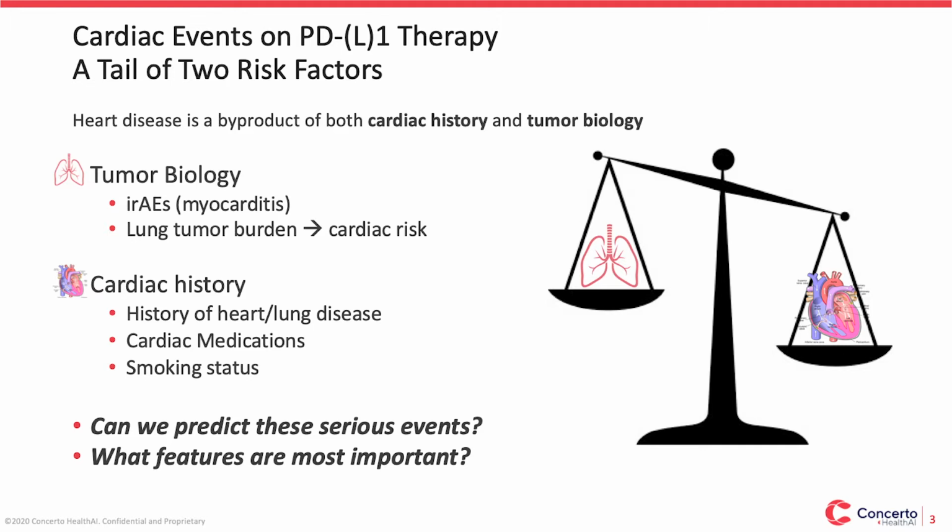In general, you can imagine that a patient's risk of cardiac disease is secondary not only to the side effects of therapy, but also to the burden of the tumor in organs like the lung. A therapy's potential to reduce tumor burden may outweigh the risk of side effects when it comes to cardiac risk. Cardiac history may also play a role. Conditions like congestive heart failure or a history of smoking may increase your risk. So in addition to asking, can we predict these serious cardiac events, we also want to ask which of these features are the major drivers of risk.